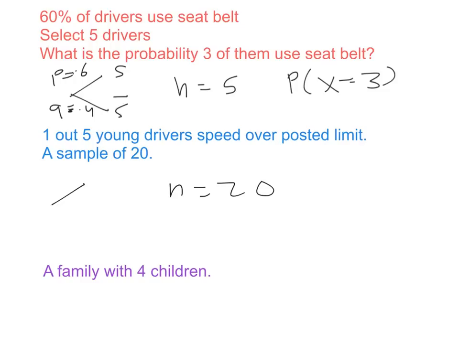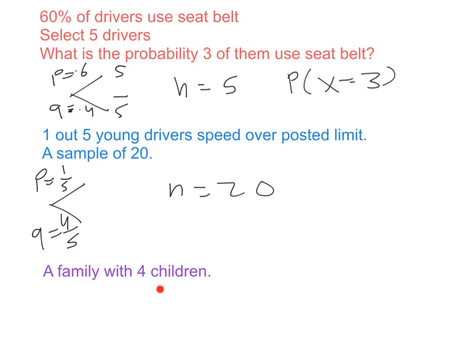So p equals 1 out of 5, and q, the failure, is 4 over 5. I didn't mention x here. The question might ask, what is the probability that 4 of them speed over the limit? In this case, x equals 4.